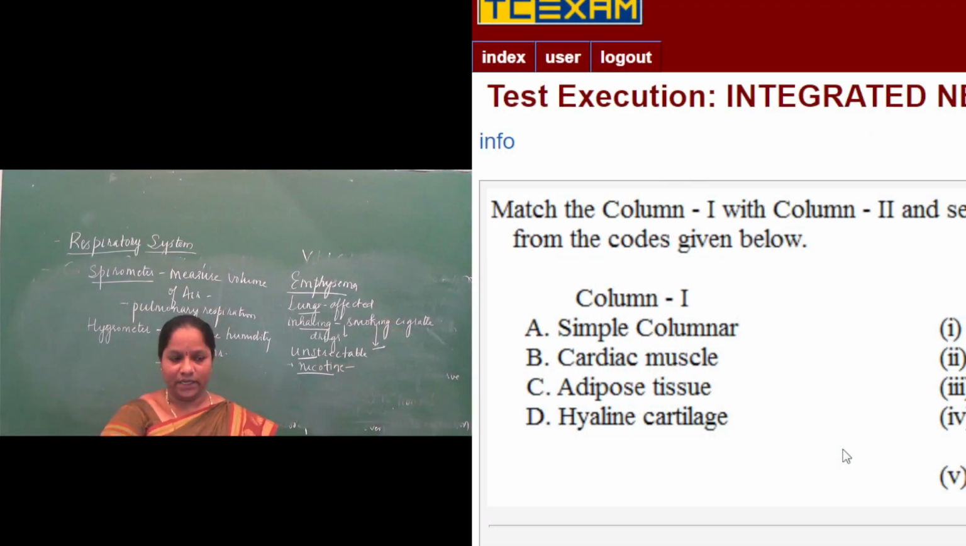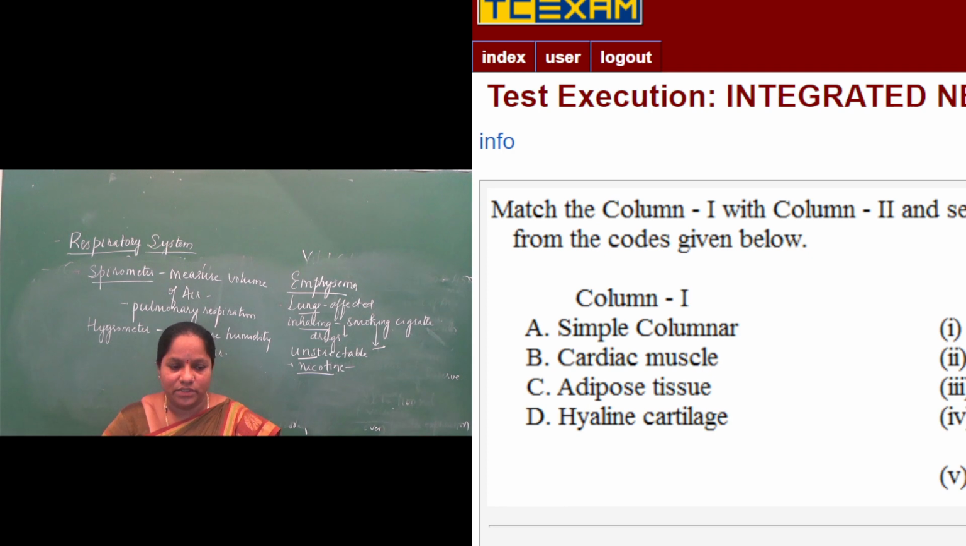Next one. Again we have a match the following. The first column is A, simple columnar, B is cardiac muscle, C is adipose tissue, D is hyaline cartilage. The question is related to structural organization in animals. For simple columnar, they ask the location: where is simple columnar epithelium found?